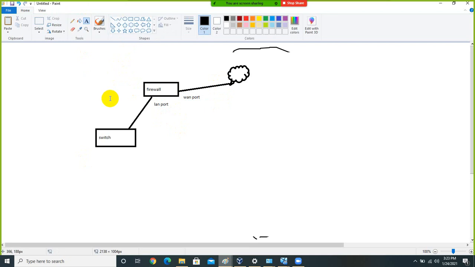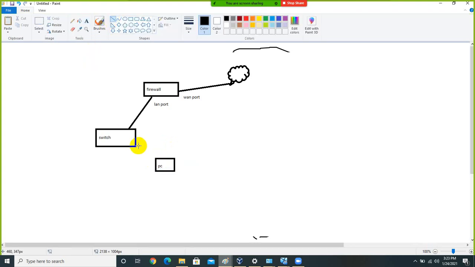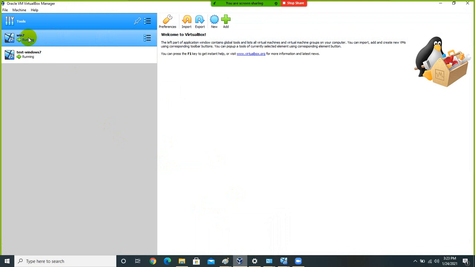And I'm also doing some testing on my Windows machine, Windows this PC, and I want this setup to be created in my VirtualBox. So suppose this is my task. In that case, what will I do? So I will assume that the first Windows 7 machine is a firewall.